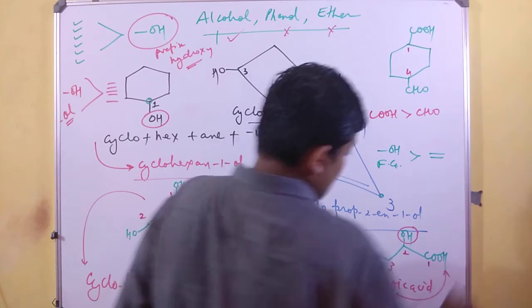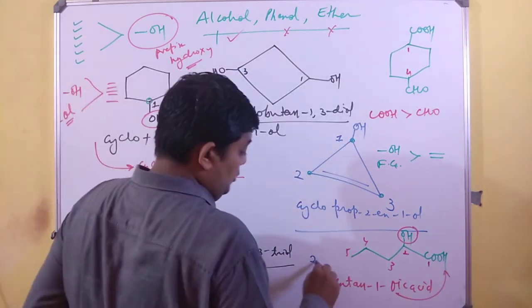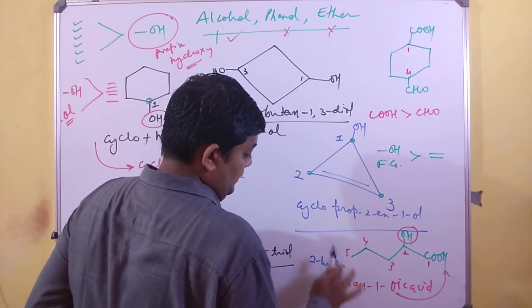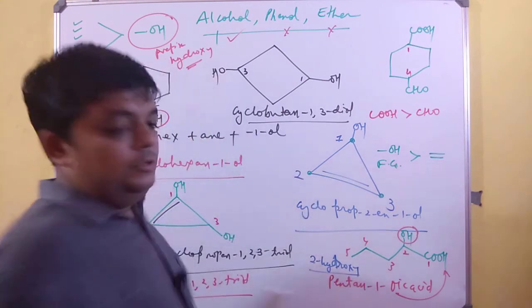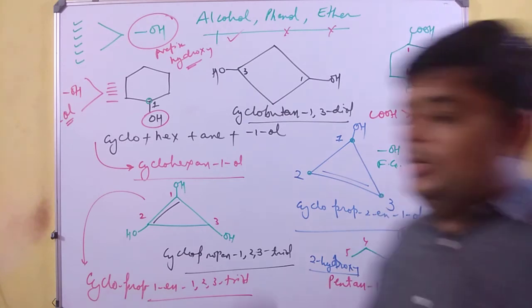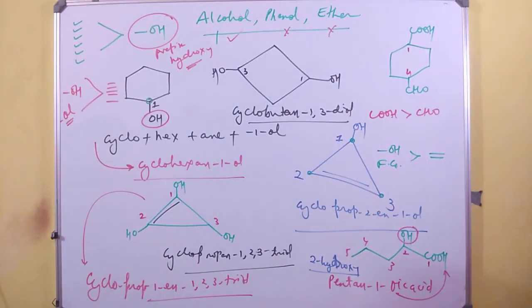This oic acid stands for COOH, pentanoic acid. And now you have on number 2, friends, 2-hydroxy. This is how it works. 2-hydroxypentane-1-oic acid. So we are done with most of the IUPAC nomenclature of alcohol.